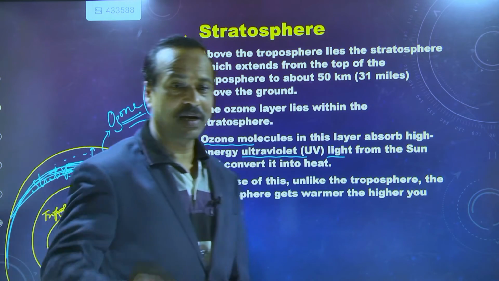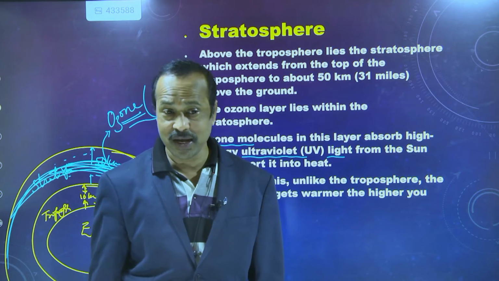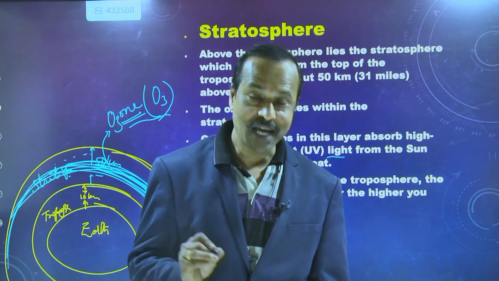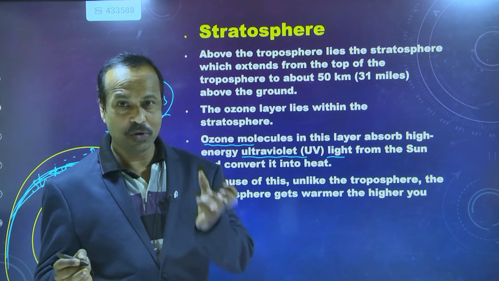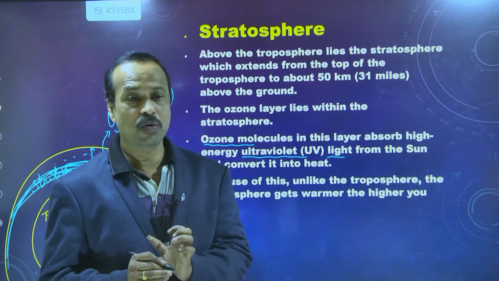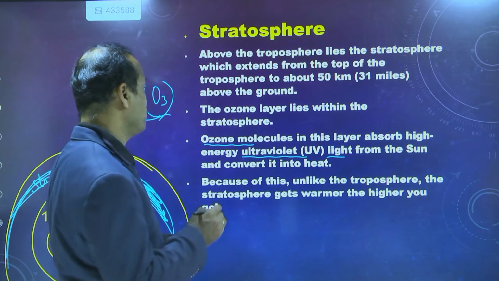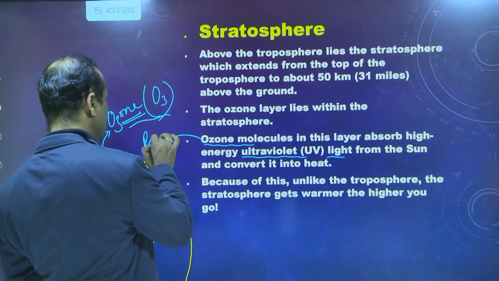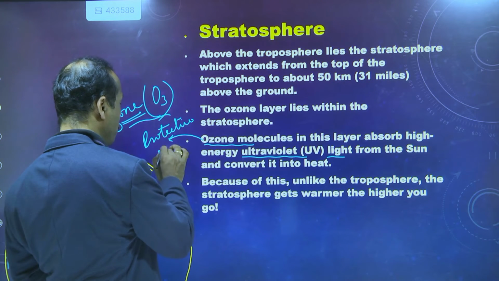If these ultraviolet radiations directly entered the Earth, they would be very harmful to living beings, all kinds of life. That's why the ozone layer is protecting us, stopping or filtering the ultraviolet radiations from reaching the Earth. The ozone layer acts like a protective cover or protective blanket.